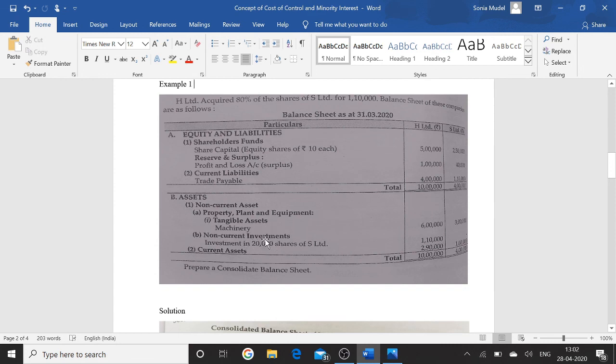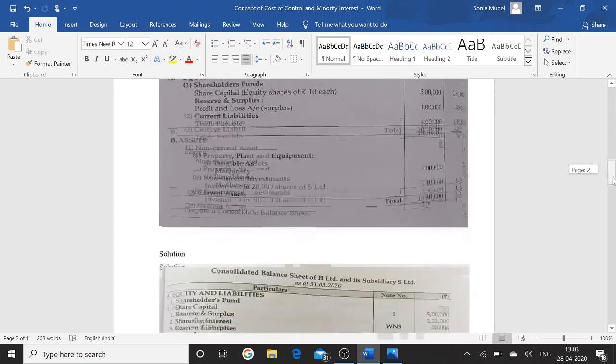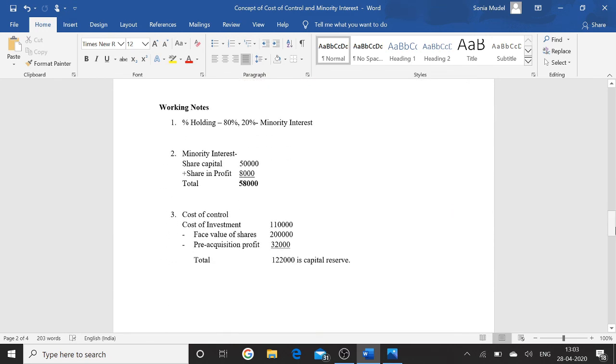It means 20,000 into 10, so 2 lakh is the face value of the shares, and then we deduct the share of profit or reserves. In the question only profit is given, so the pre-acquisition profit is 40,000 into 80%, which is equal to 32,000, and the face value of shares is 2 lakh. In this way we get the cost of control, and we see whether it is capital reserve or goodwill.